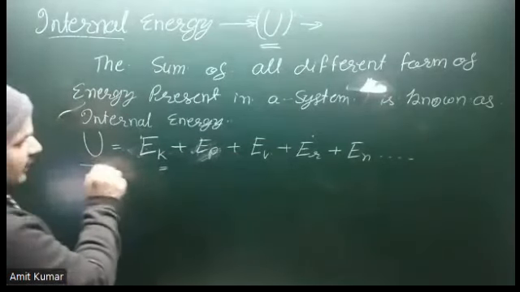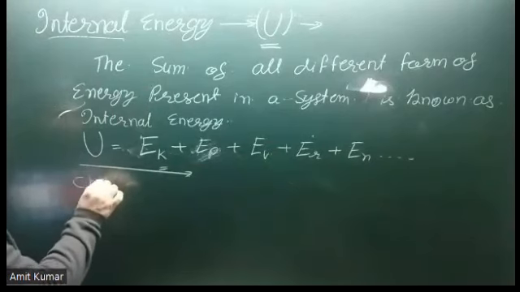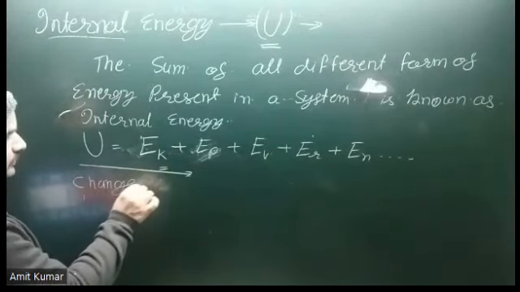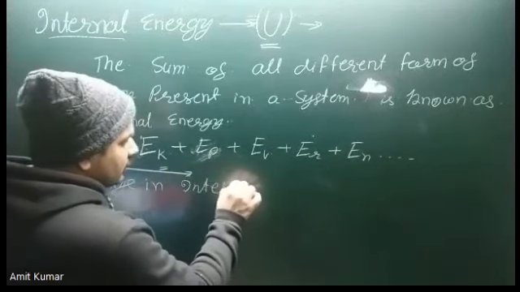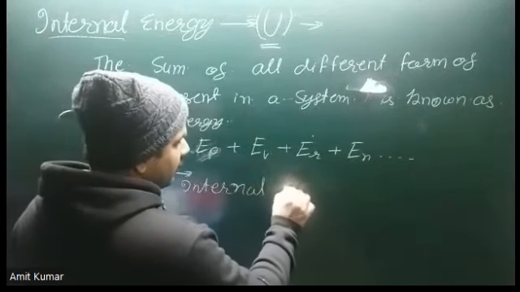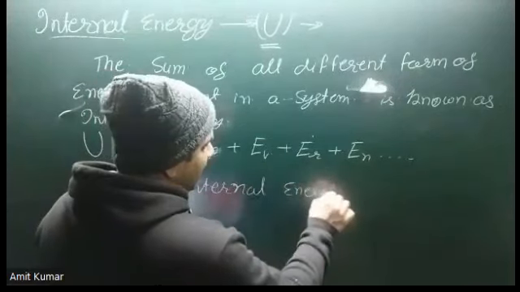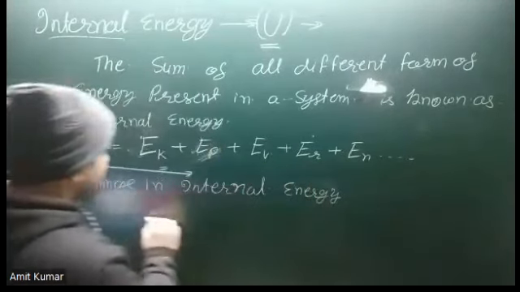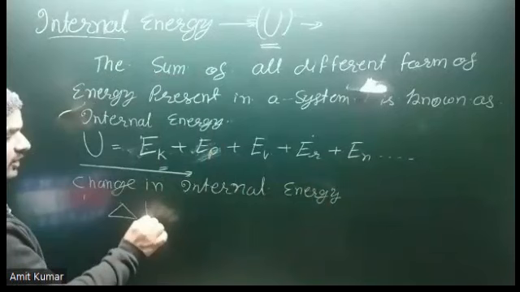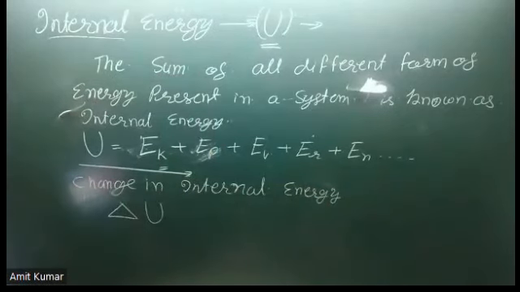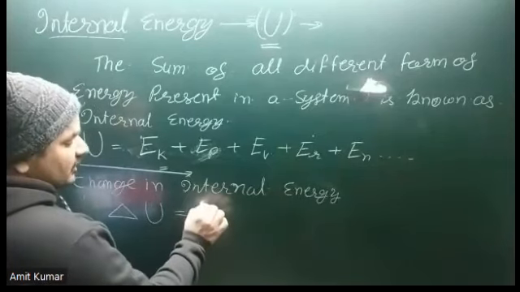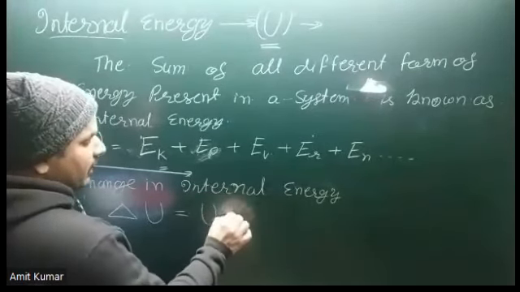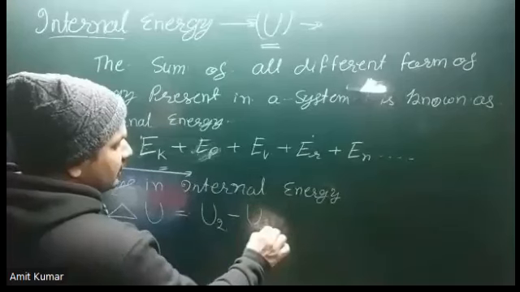So we can calculate the change in internal energy. The change in internal energy is represented by delta U, and it is the difference of the final internal energy minus the initial internal energy.